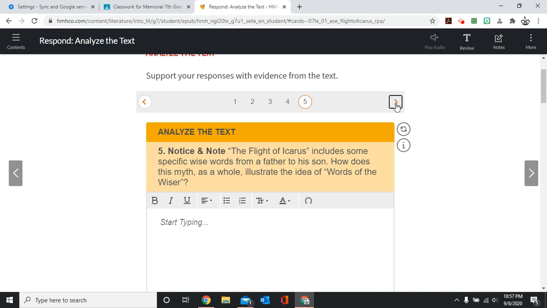Question number 5 says, notice and note, the flight of Icarus includes some specific wise words from a father to his son. How does this myth as a whole illustrate the idea of words of the wiser? Okay, so which wiser person here, the wiser could be the storyteller or society that supports the story, but which of these words could encourage the audience to avoid extremes and to live in harmony with the culture's values? So, what wise words do we see in this myth?